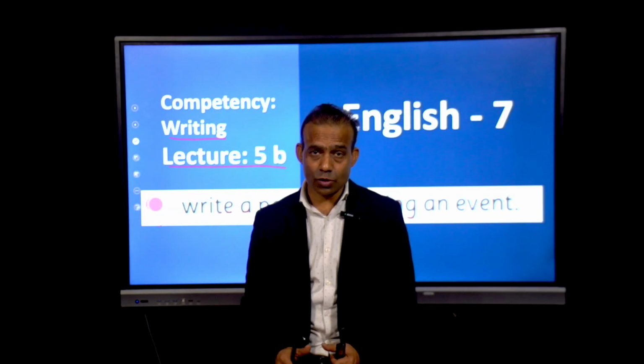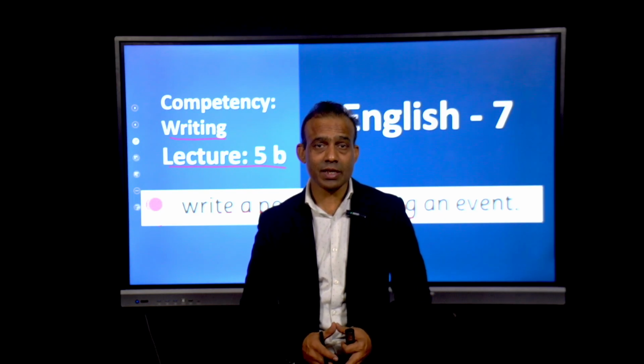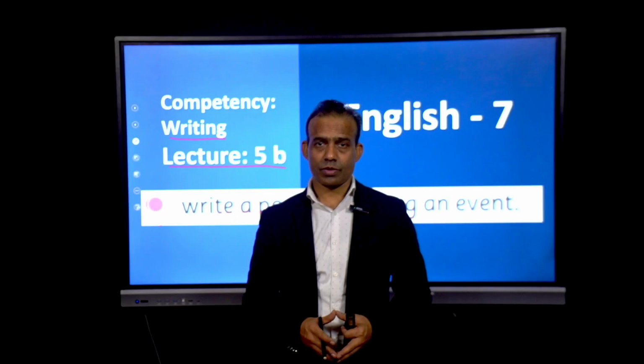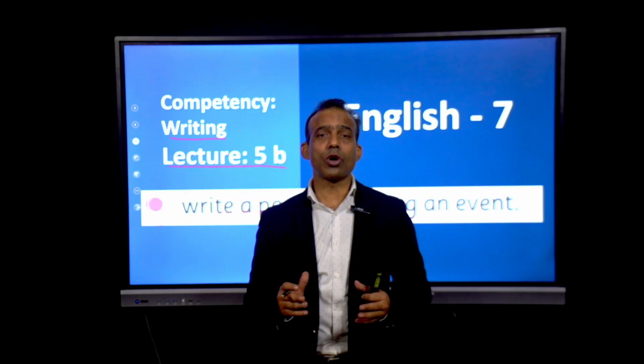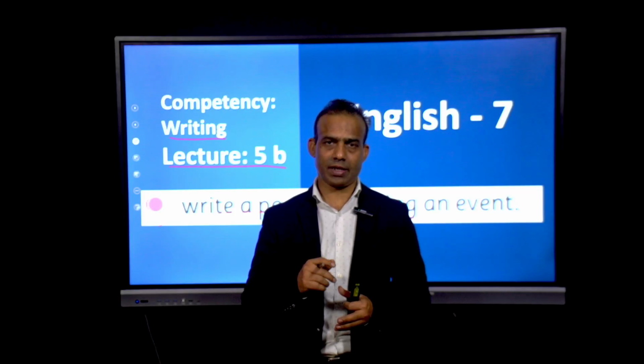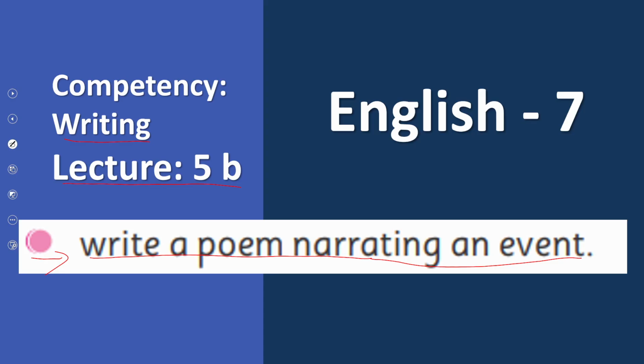Dear learners, this is a very interesting SLO, as I have already explained, in which we are combining two genres, two fields in one thing. So, once again, look at the wording of the SLO. Write a poem. Mainly this SLO is describing writing a poem, but how? Narrating an event. And event-related writing is called paragraph writing. It means that we are converting all the important events into a poem. So this is the SLO.